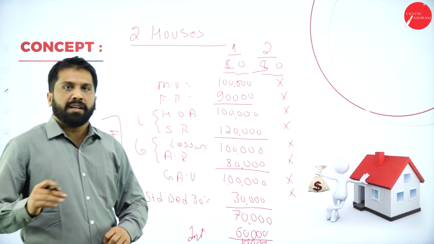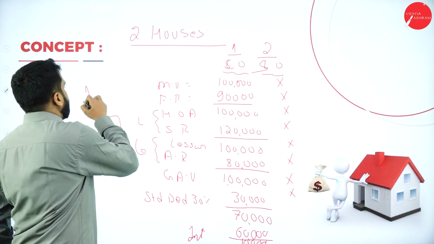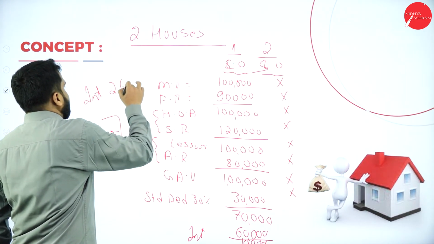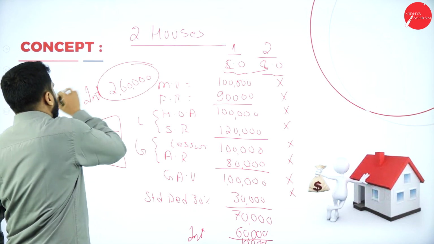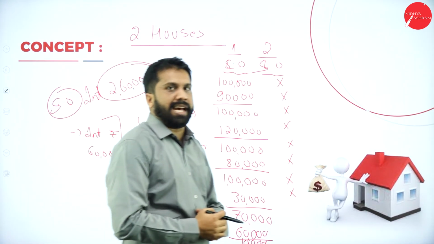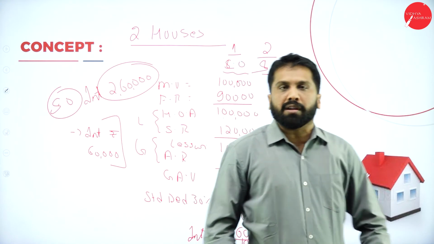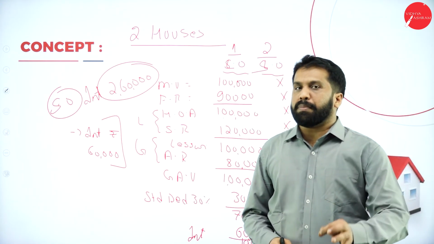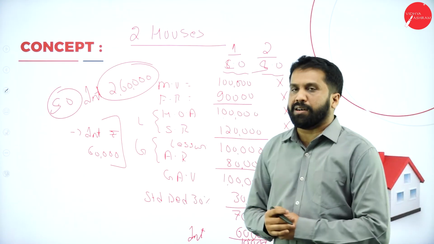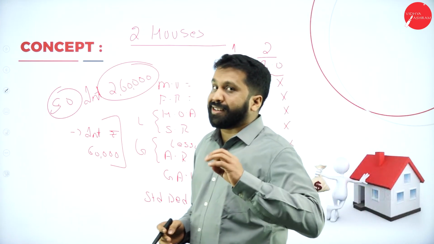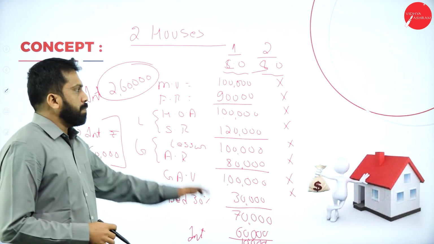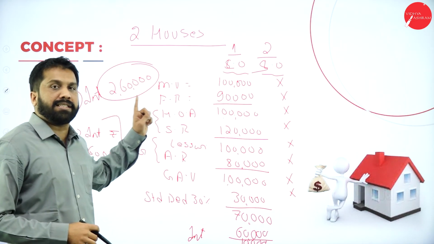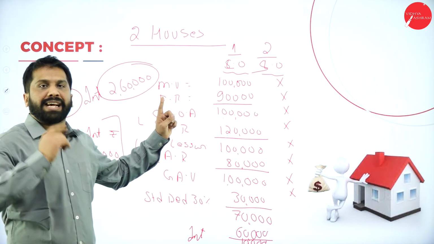Now, at the end, what happens? The interest portion. They have paid interest of 2,60,000 for self-occupied. In the question paper, they have mentioned interest on house construction. They are paying 2,60,000. We are talking about self-occupied. What is the limit? Max to max, we can consider 2 lakh, not 2,60,000.